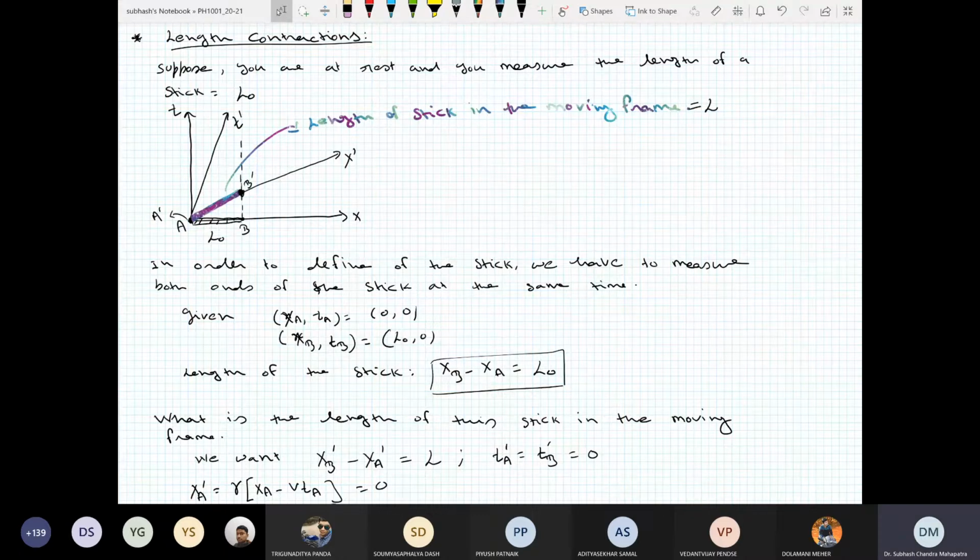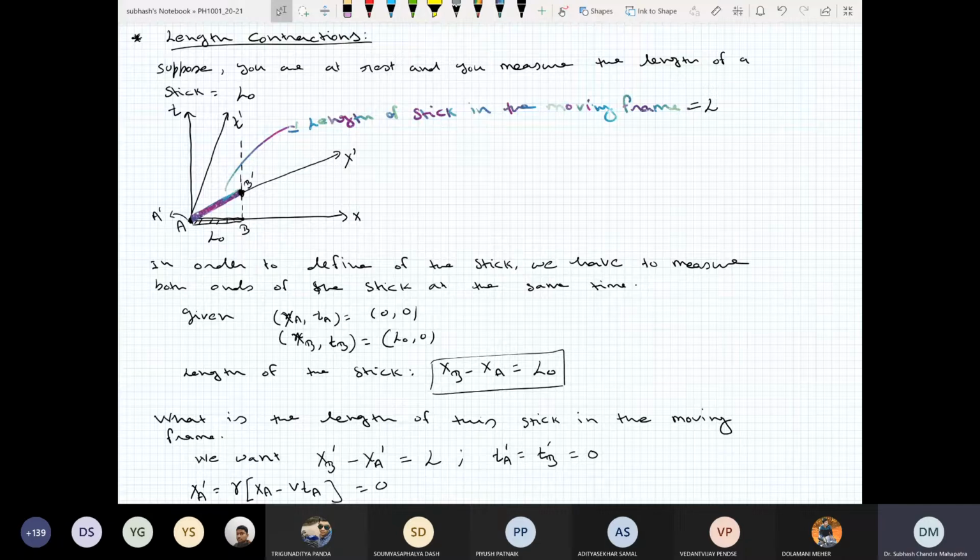You can take it as any constant. Suppose you and your friend are at the two ends of the stick. You measure both ends of the stick at 12 p.m., that means at the same time. You can call it 12 p.m. or 0 time.